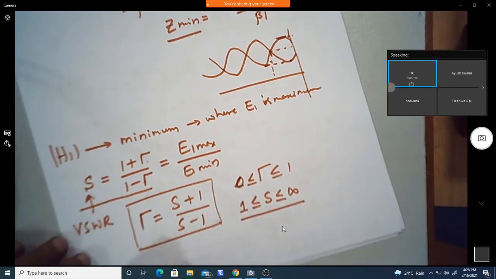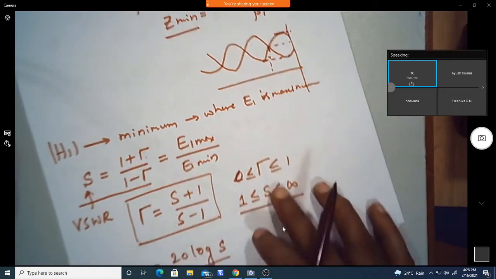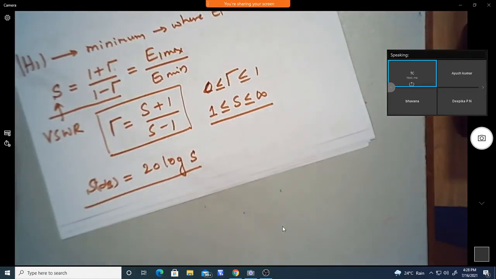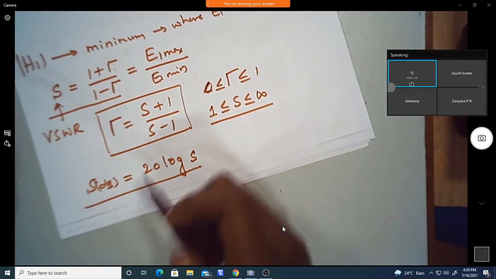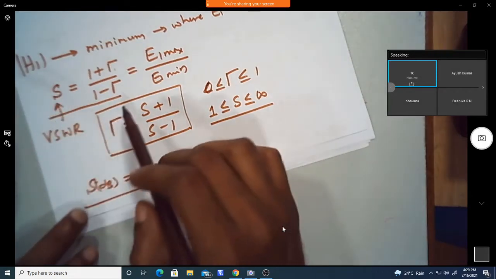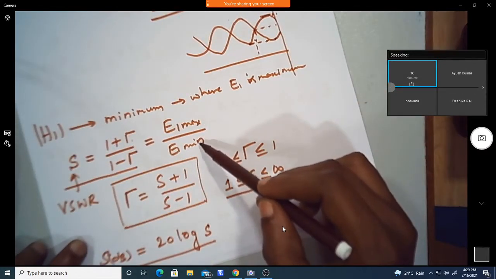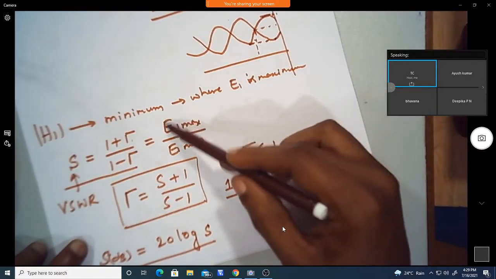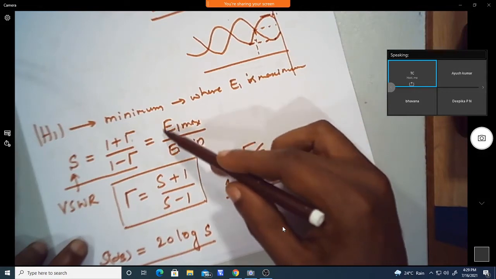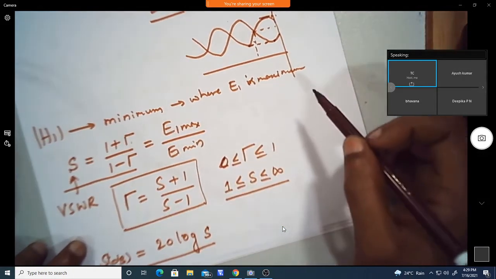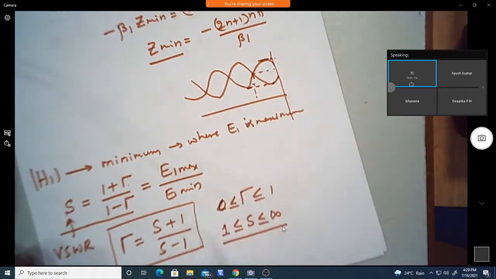If you want the standing wave ratio in dB, it is 20 log S. This is the dB value of the VSWR. So this is how we find the VSWR in terms of the reflection coefficient, and also the maximum and minimum value of E1, the electric field intensity in medium 1, where the standing wave pattern happens.